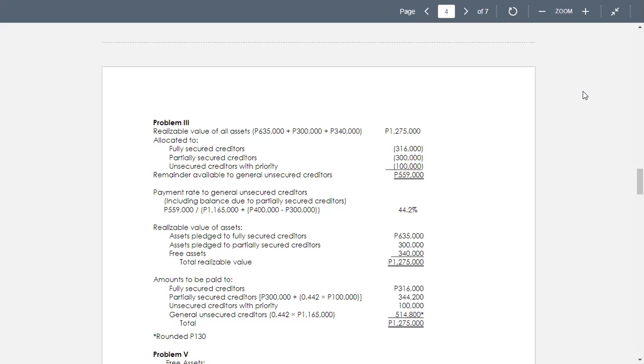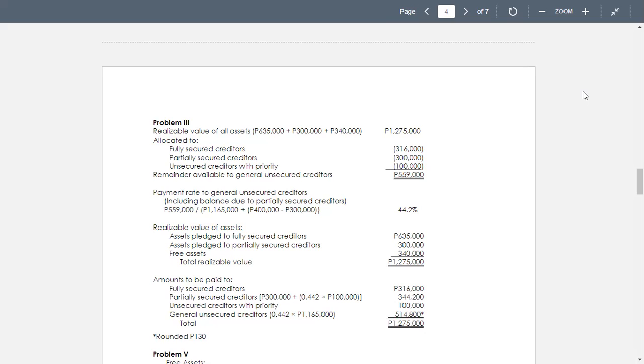We divide it by 1,165,000, and we have to add 400,000 and deduct 300,000. So we have now the rate of 44.2%. Okay, 1,165,000. That's the general unsecured creditor claims.